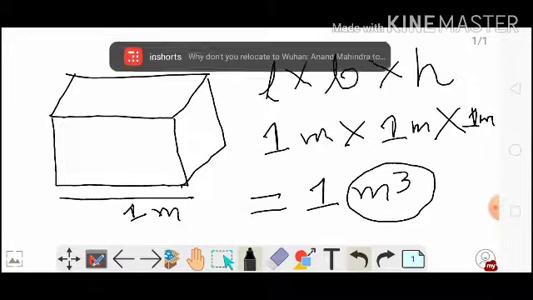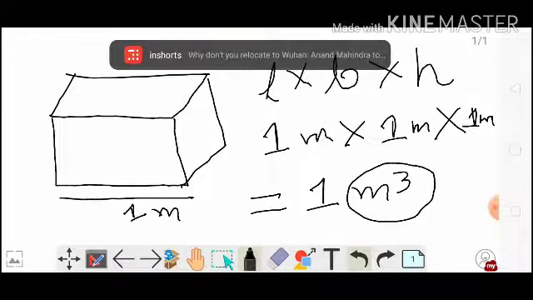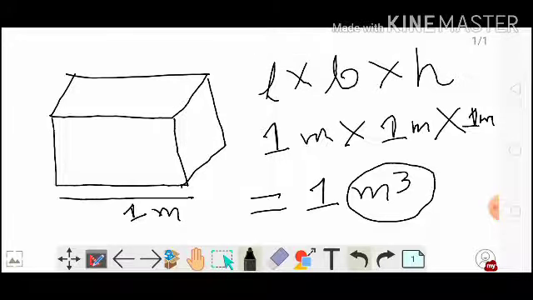If you are measuring the length in centimeter, you will measure the volume of that object with centimeter cube. Okay, so next that you have in your book is unit cube.